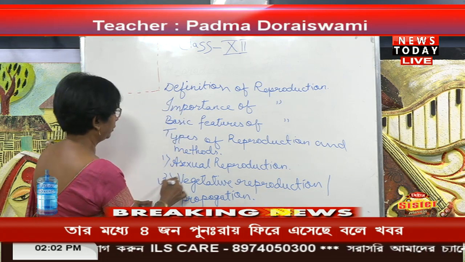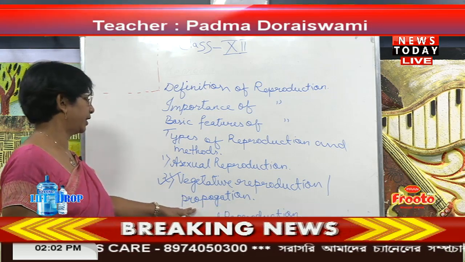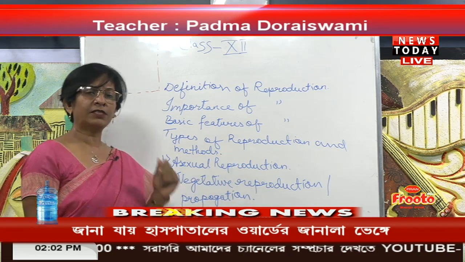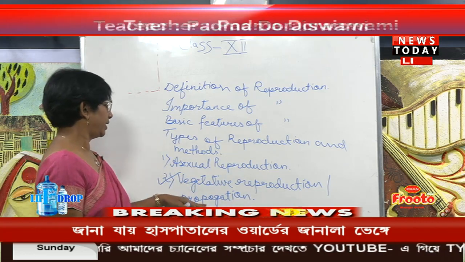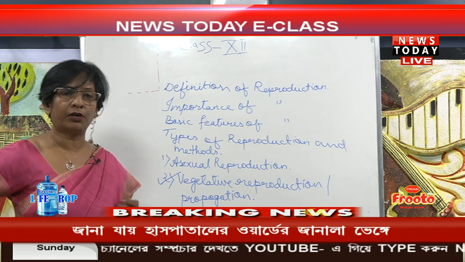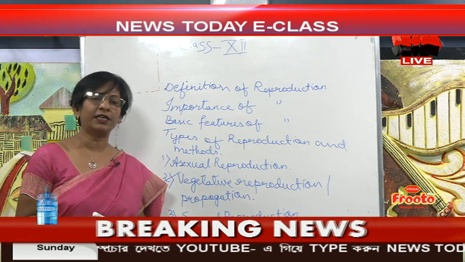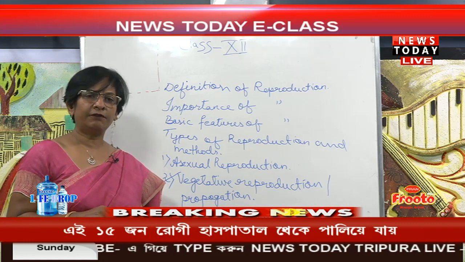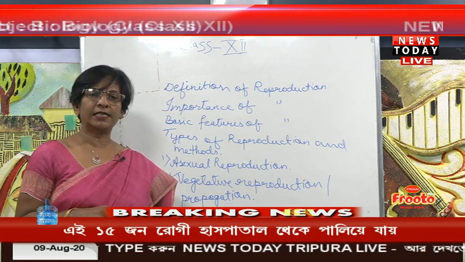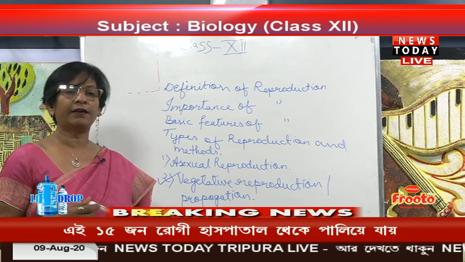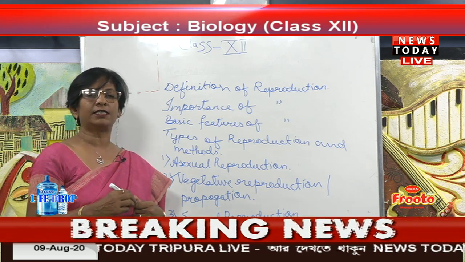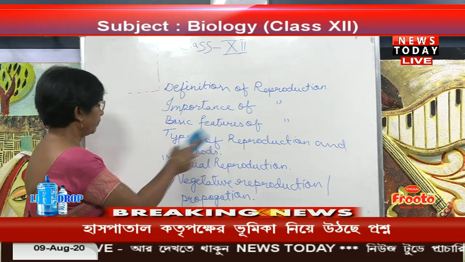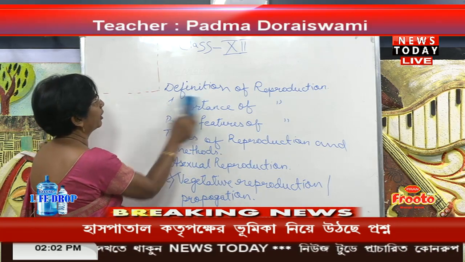So today I am going to discuss vegetative reproduction, or propagation. First I am going to tell you about vegetative reproduction. Vegetative reproduction is the mode of reproduction in which the vegetative part of the plant, such as the leaf, root, or stem, gives propagules, and that is developed into a new plant. So this is vegetative reproduction.